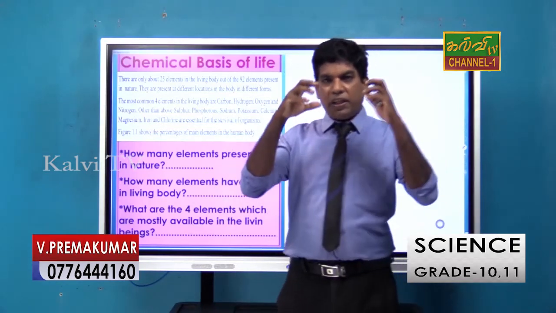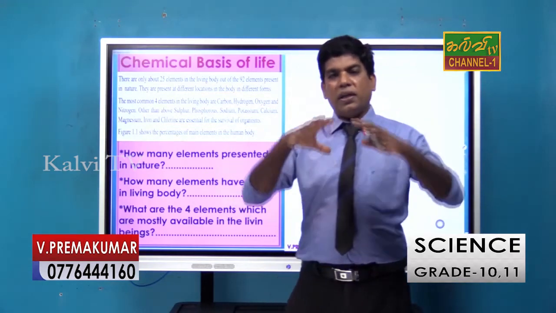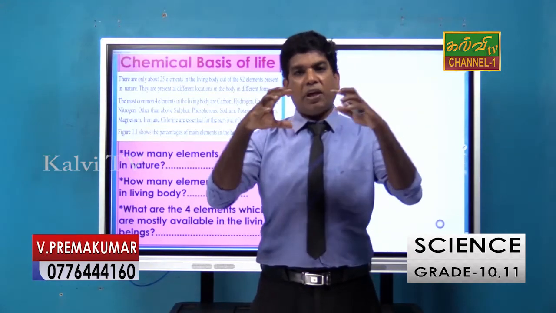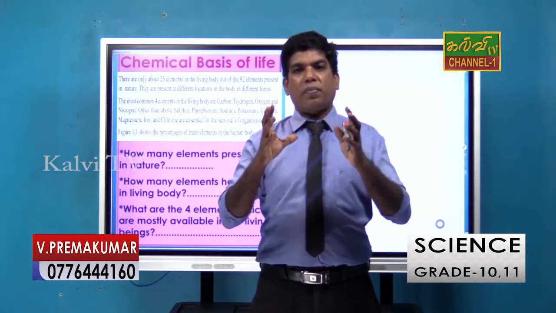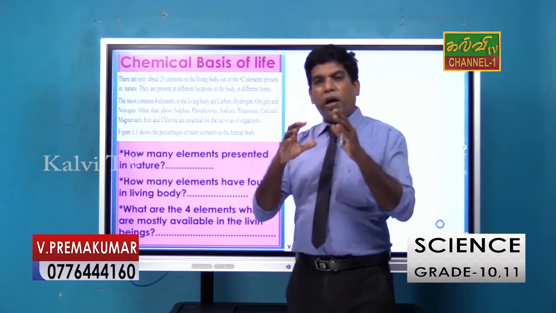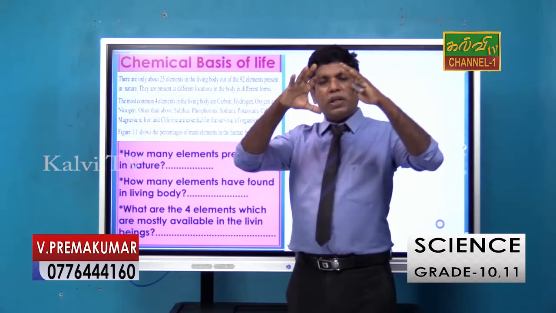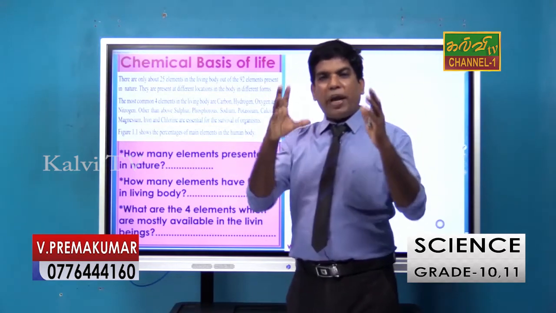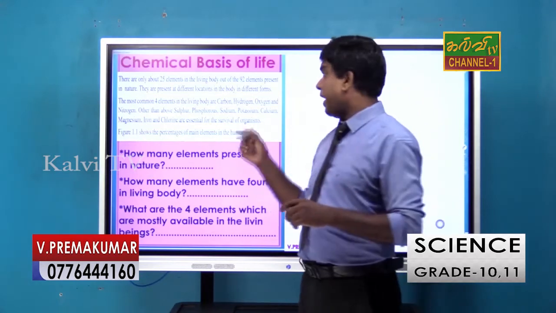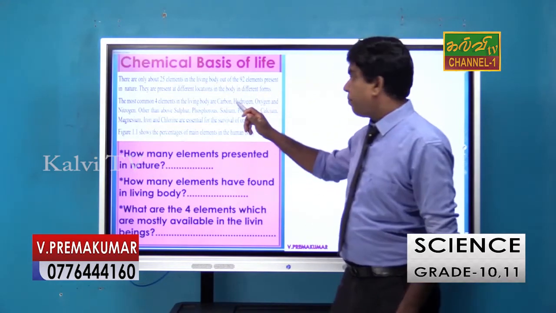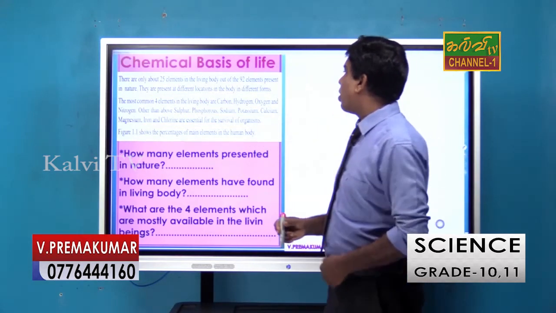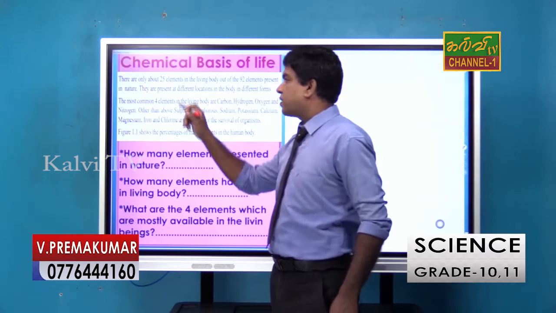Each and every organ is constructed by certain chemicals, right? In this chapter we are going to study the structure of the body and what kind of chemicals it is made of. For example, on the screen you can see there are only 25 elements in the living body out of 92 elements present in nature.